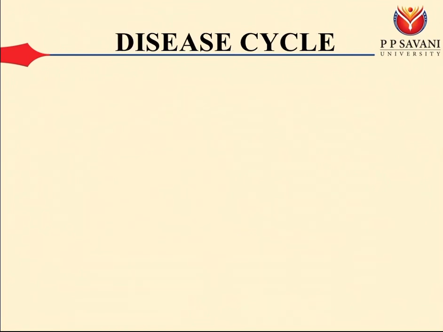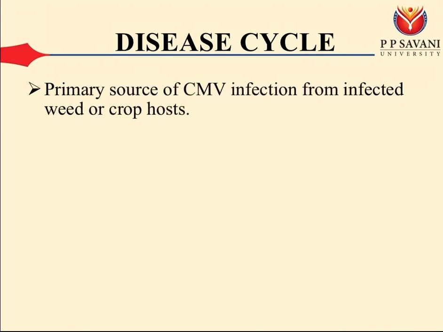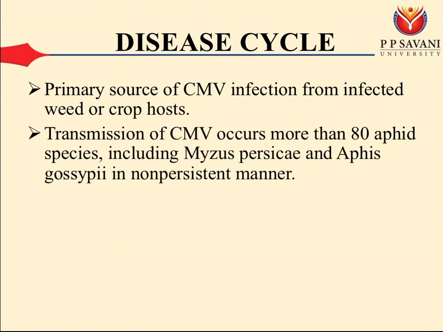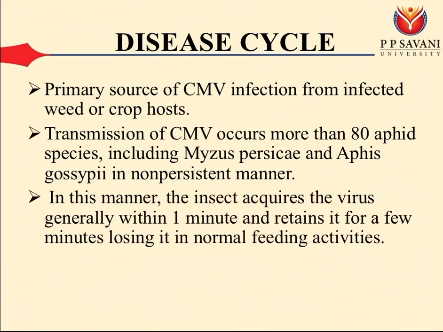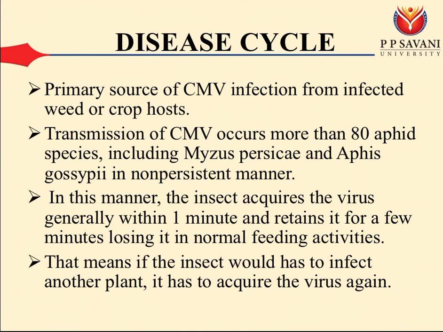The disease cycle of cucumber mosaic virus. The primary source of CMV infection is infected weeds or crop hosts. CMV is transmitted by more than 18 aphid species, including Myzus persicae and Aphis gossypii, in a non-persistent manner. In this manner, the insect acquires the virus generally within 1 minute and retains it for a few minutes, losing it during normal feeding activity. That means if the insect is to infect another plant, it has to acquire the virus again.